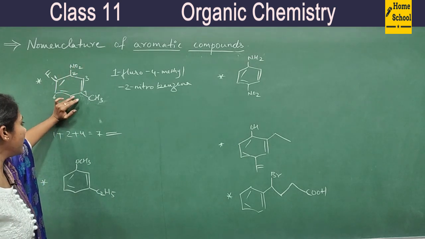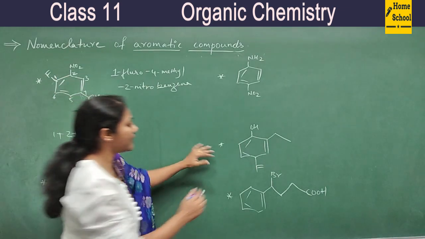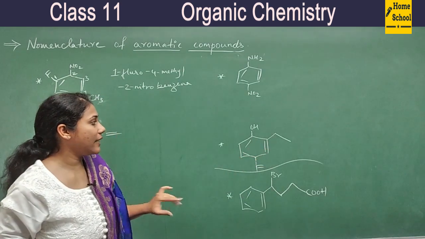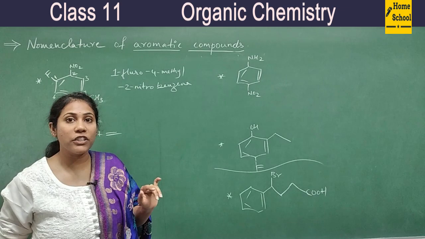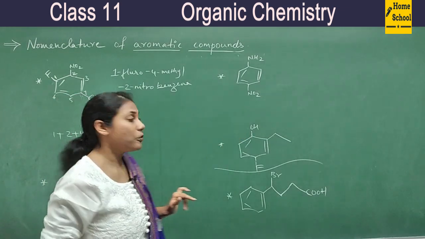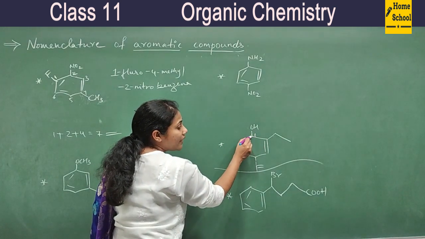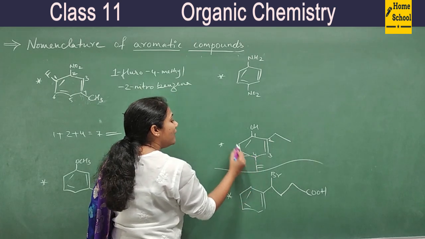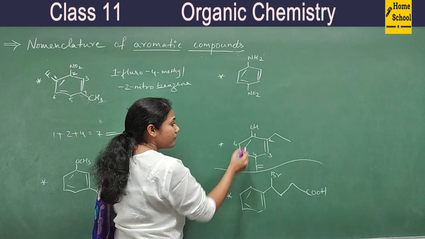And among the three, if you have any functional group, look at this compound. Here also 3 substituent groups are there, but among the 3, one is a functional group, that is OH. Then more preference is always for the functional group. So here this OH containing carbon will get number 1 position. This is 2, this is 3, this is 4, 5 and 6.